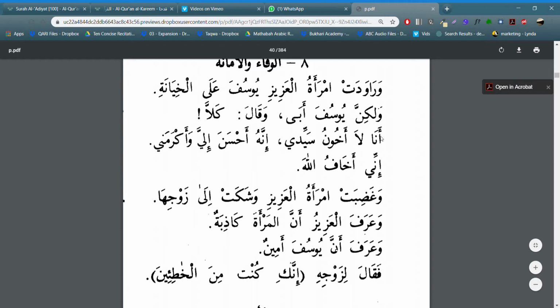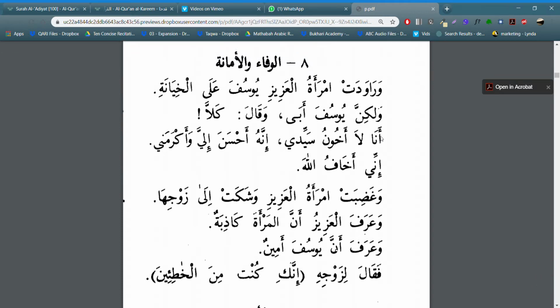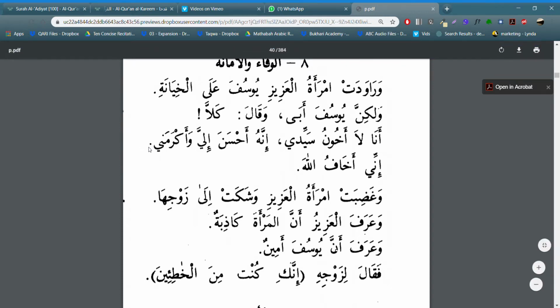Now that we know we're dealing with a mubtada, there's two main parts, mubtada and khabar. So la akhunu sayyidi. This is actually a very special example because what it shows us is that khabar is not always going to come as one word or a phrase. It can actually come as an entire sentence. Now, how do I know khabar is coming as an entire sentence? It's because all of these things are linked together all around akhunu.